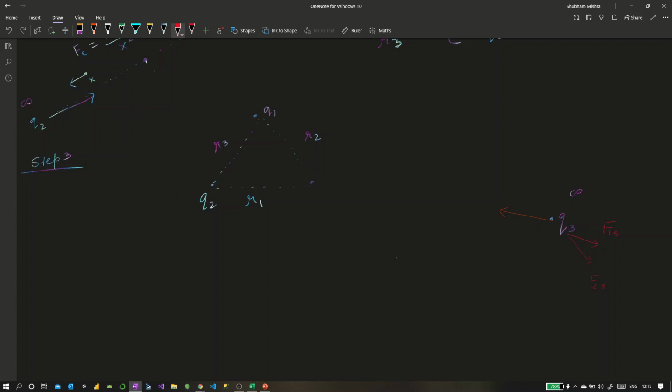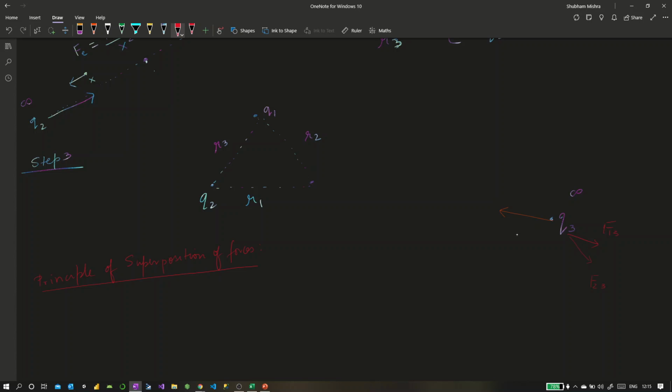Now, what the principle of superposition of forces states is that the overall effect of two or more forces is equivalent to the combined individual effects of the individual forces.